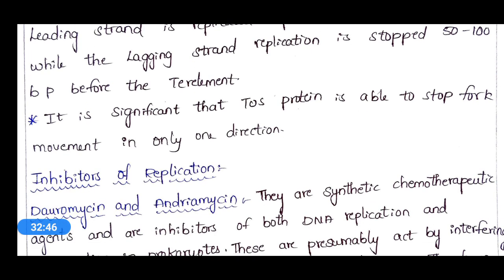That means the stopping of replication fork movement by TUS protein is achieved in only one direction, and automatically it will stop in the other. And this is the termination.